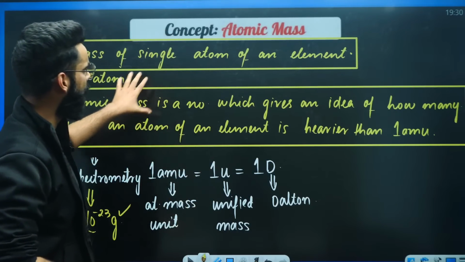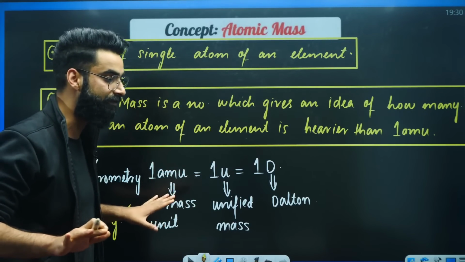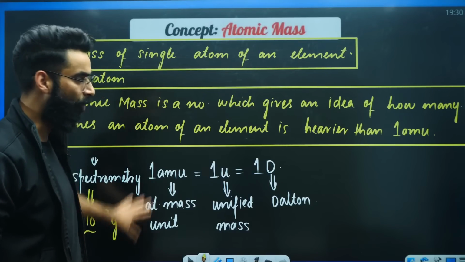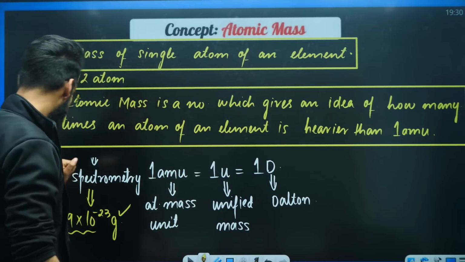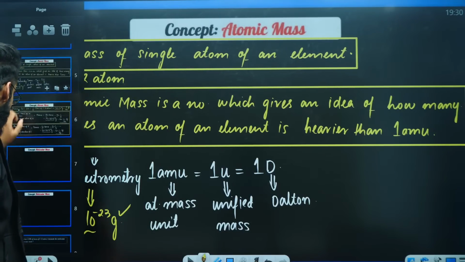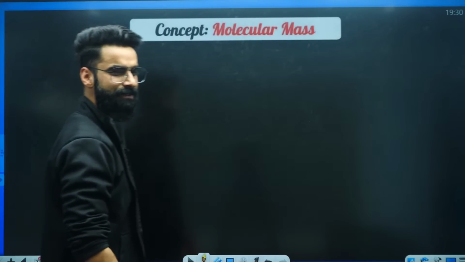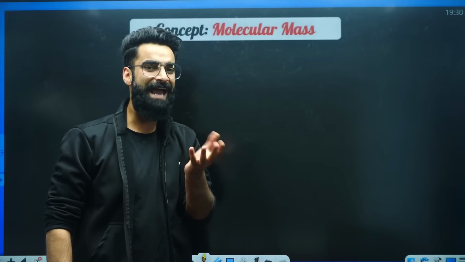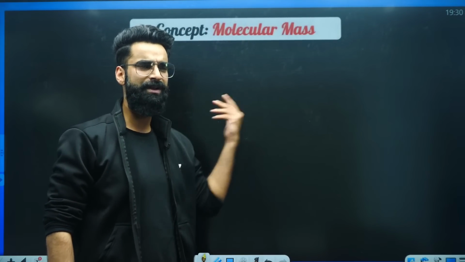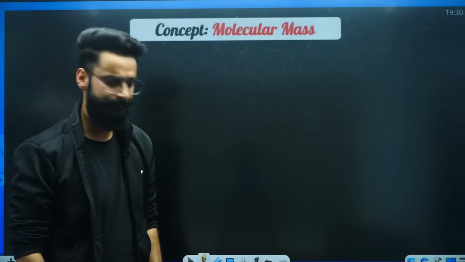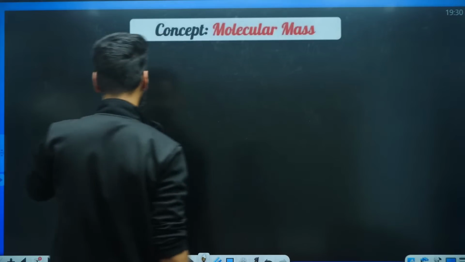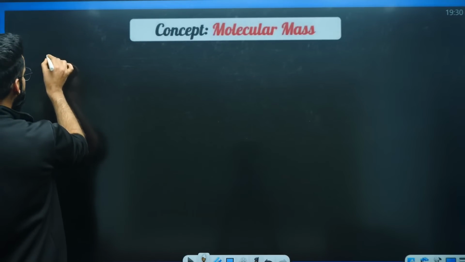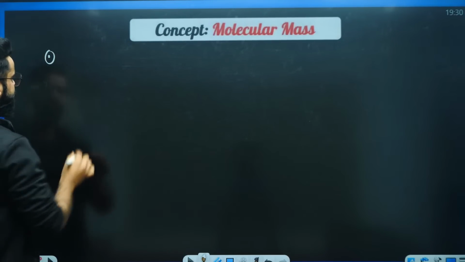So I hope your first terminology, that's atomic mass, is clear to everyone. I hope both the definitions are clear. Now, dear students, let's move on to one more basic term. That's molecular mass. Atomic mass is defined for the atoms basically, right? Molecular mass will be defined for molecules, as simple as that. So what is molecular mass? How do we calculate the molecular mass basically? Let me tell you that. I'll write its definition first, then I'll make you understand.